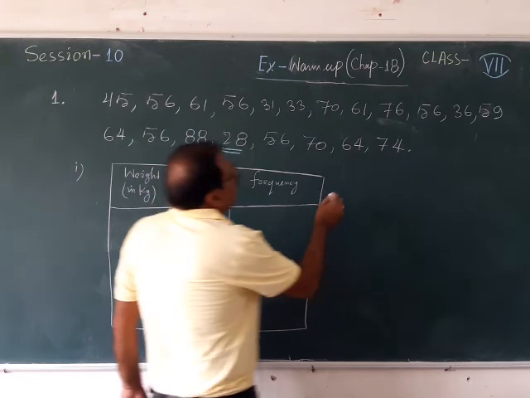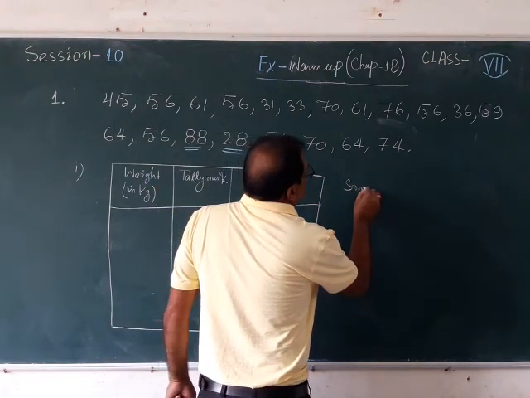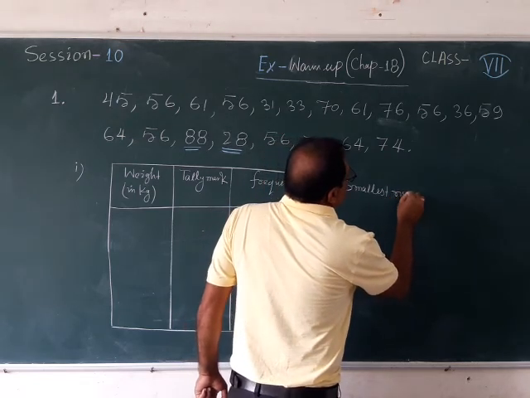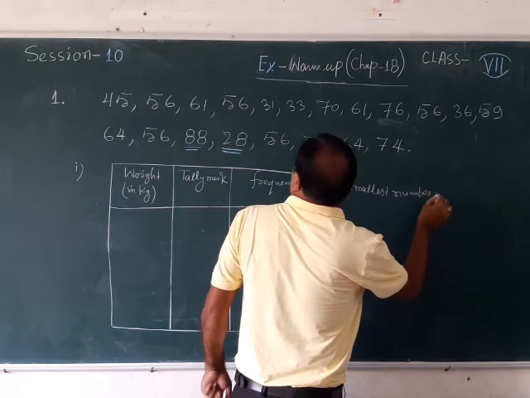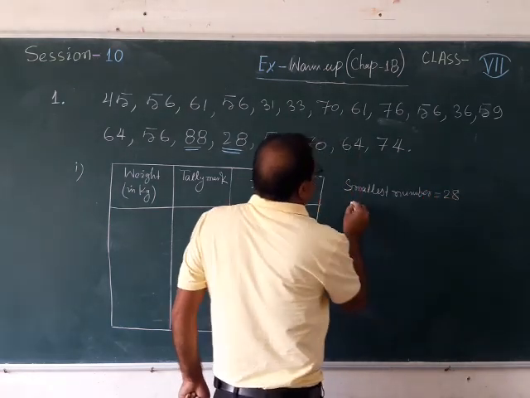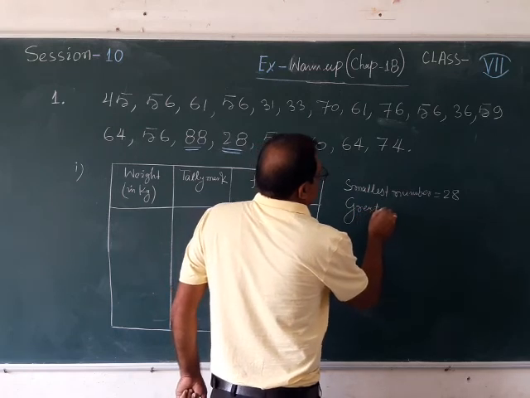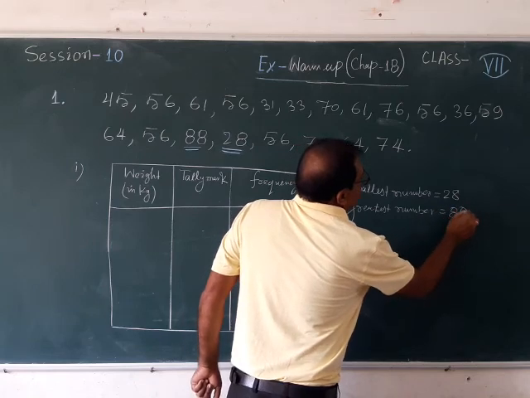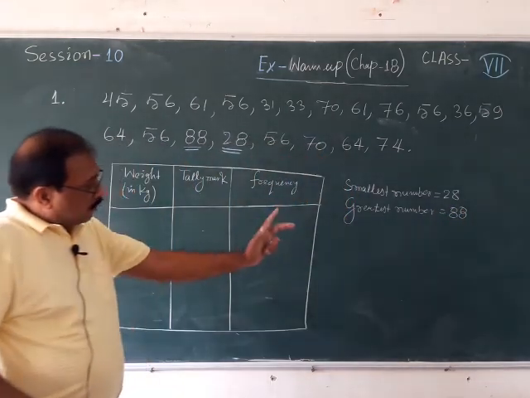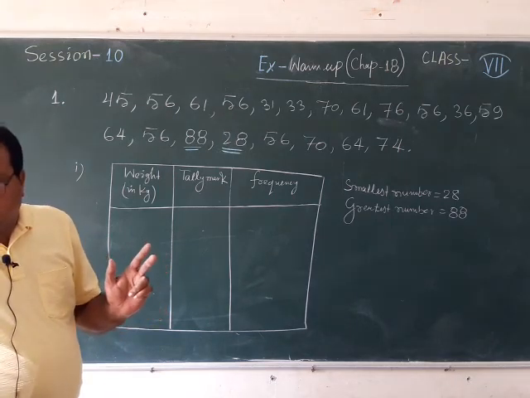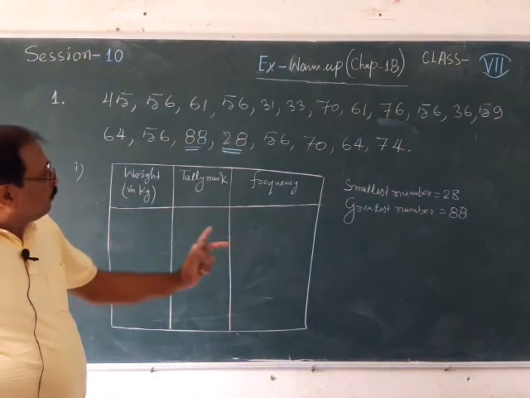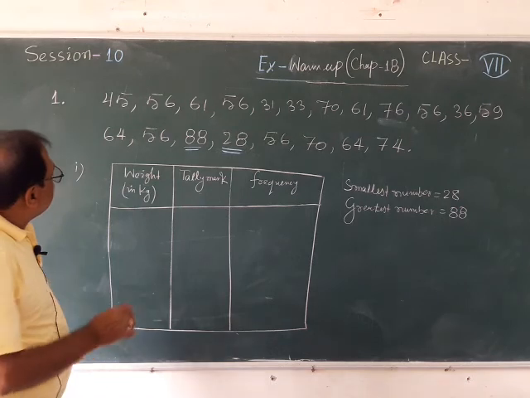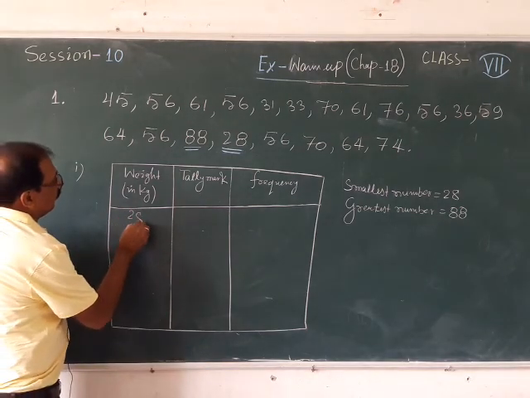So at first I have seen that here the smallest number is 28 and the greatest number is 88. Now we have to write the numbers accordingly. I can arrange. So you can start with 28. You have to write simply 28 there.